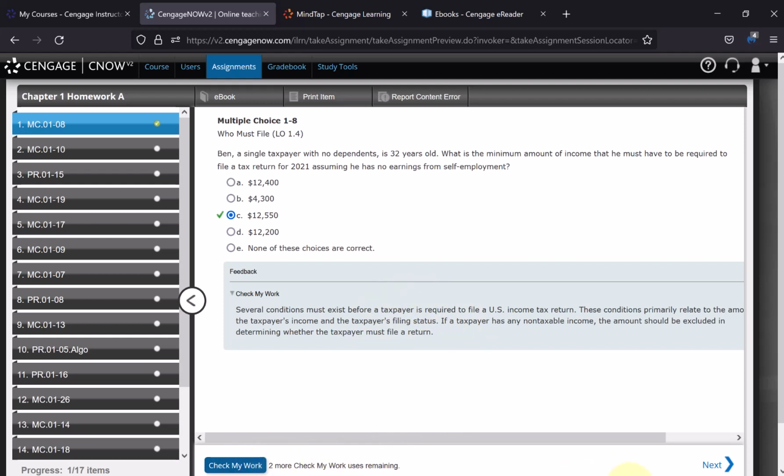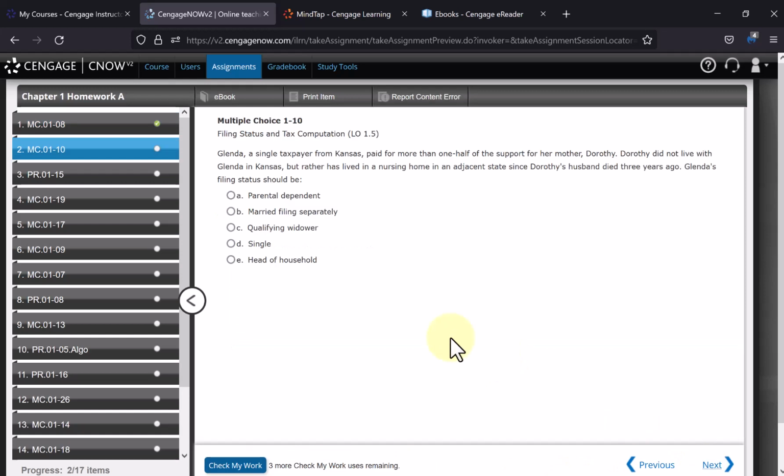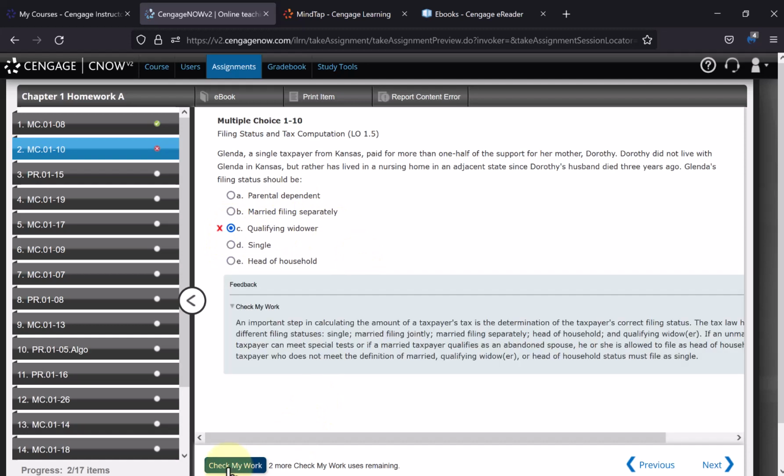On the next screen, let me just guess an answer for this question and check my work again. You can see I got it wrong, and it tells me what the answer should be or gives me a hint. I can try it again, and I'll have 2 more attempts to check my work. Again, use this button, Check My Work, once you fill in the whole screen.